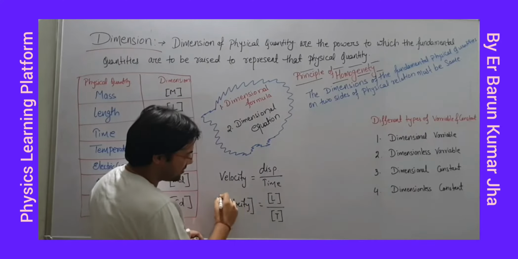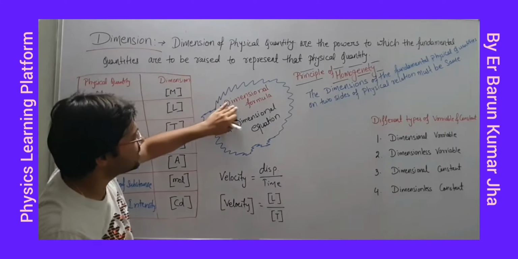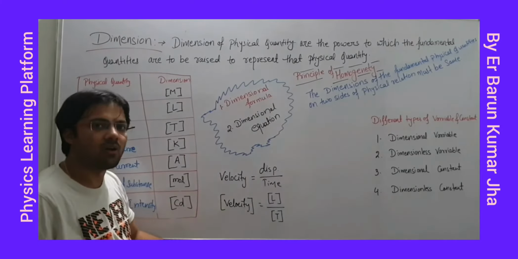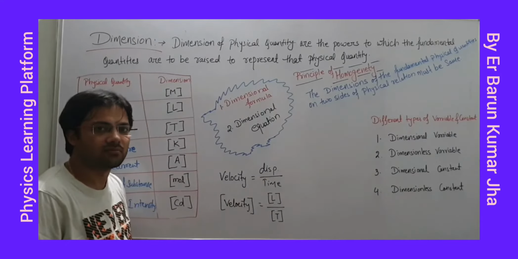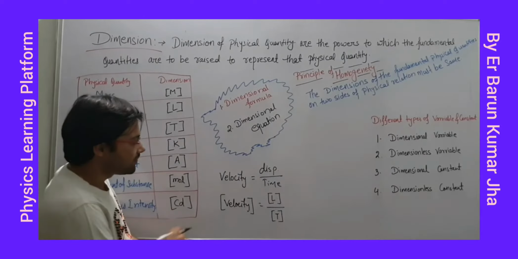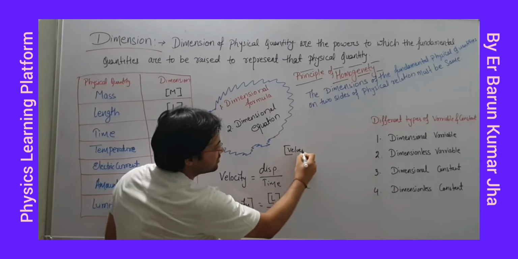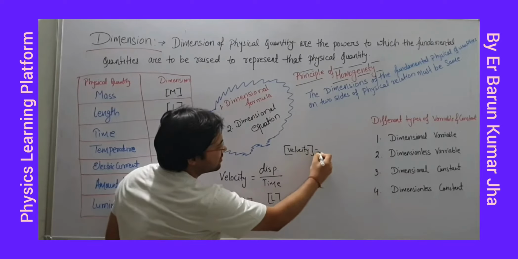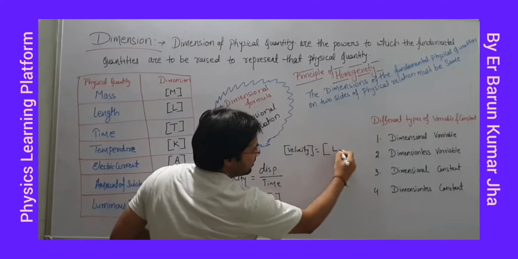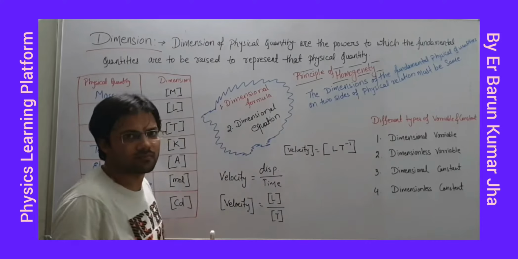ध्यान से समझना है अभी. Fine. We are going to understand 3 terms: dimension, dimensional formula, and dimensional equation. Fine. First, I am telling how we can find the dimensional formula, dimensional equation, dimension. Fine. So this can be written as, this shows dimension of velocity is equal to L T minus 1.